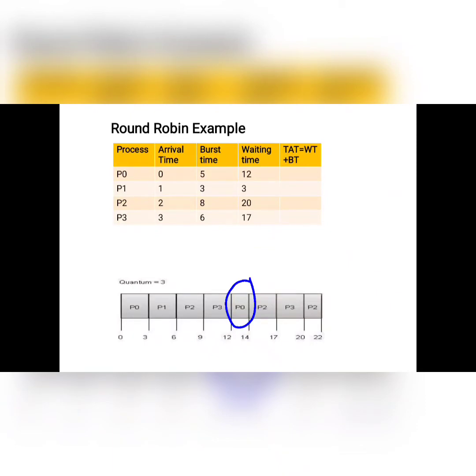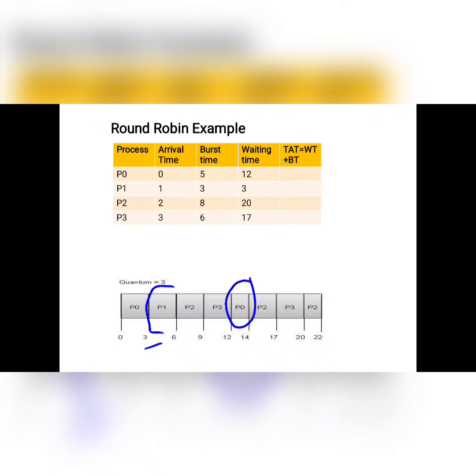So the waiting time of P naught is 12, and the waiting time of P1 is 3. For P2, two P2s are there. First it will start at 6 and complete at 9. Again it will wait for 14.